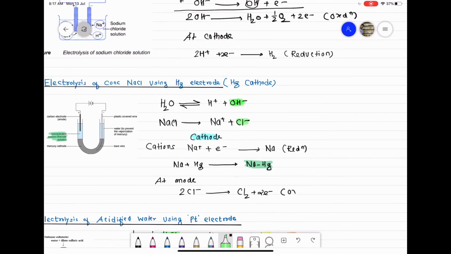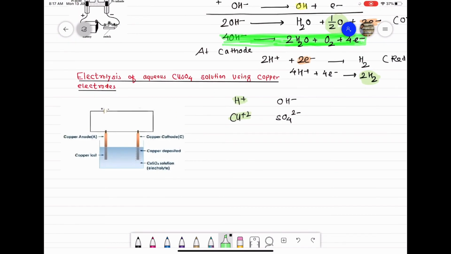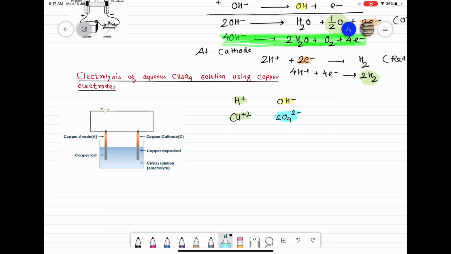And class, the anions here are OH minus ions and sulfate ions. So class, OH minus ions and sulfate ions both will try to go to the anode, lose electrons and undergo oxidation.